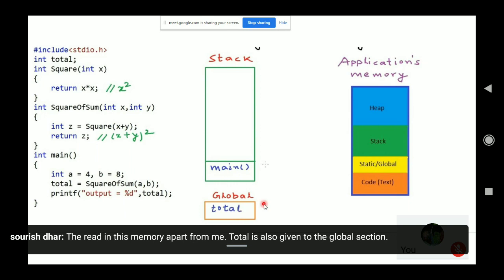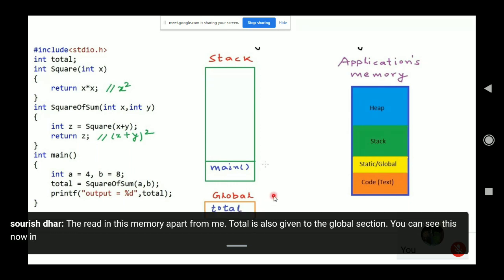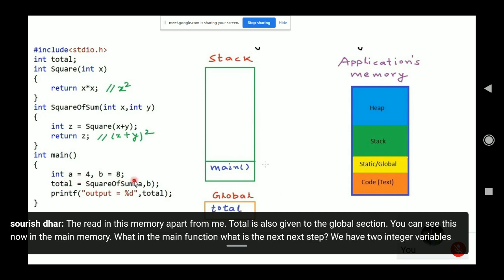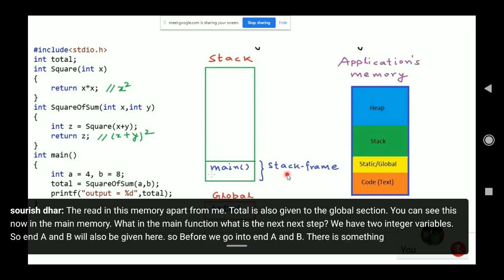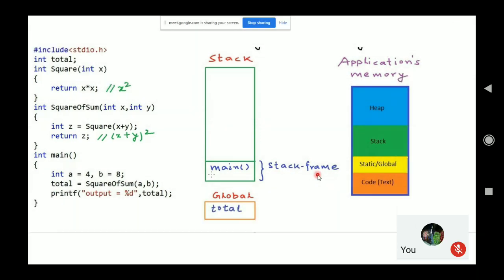Now in the main function, what is the next step? We have two integer variables, so int a, int b will also be given here. But before that, you have to understand the stack frame. Stack frame is nothing but the segment of memory that is available to a particular function.